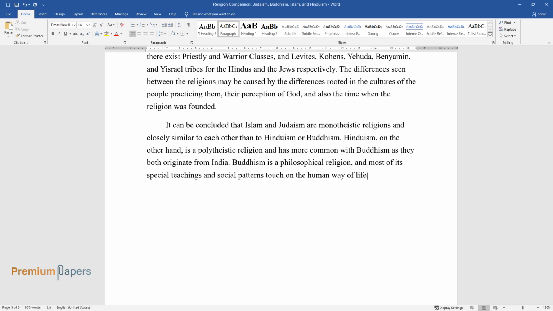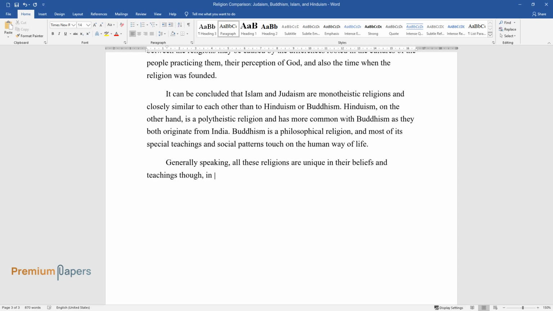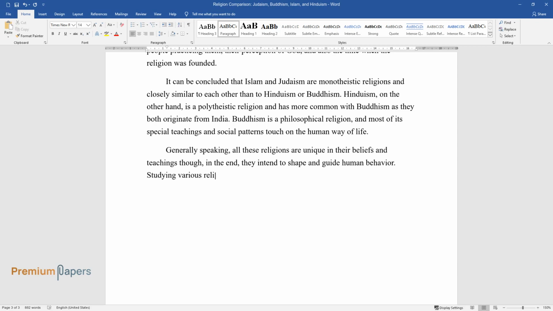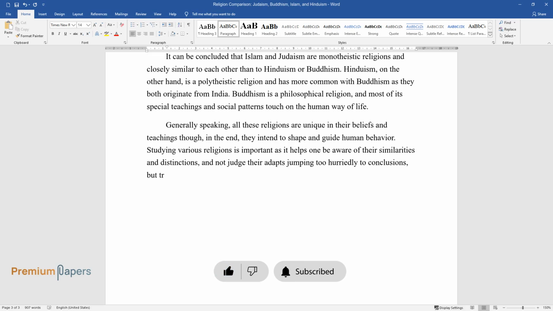Generally speaking, all these religions are unique in their beliefs and teachings, though, in the end, they intend to shape and guide human behavior. Studying various religions is important as it helps one be aware of their similarities and distinctions, and not judge their adepts by jumping too hurriedly to conclusions, but trying to understand them.